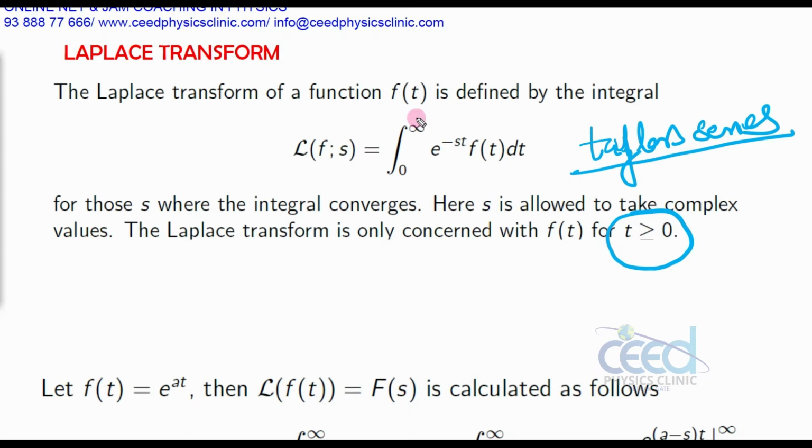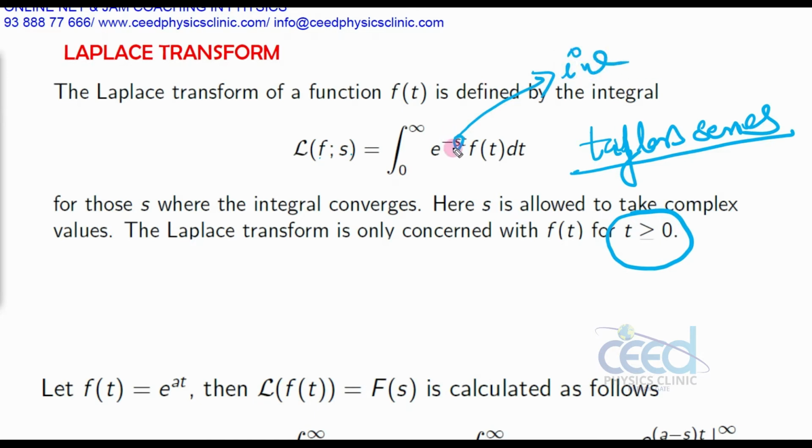And also here this Laplace of f of t, Laplace f of s, is defined by integral 0 to infinity e raised to minus st f of t dt. So here instead of this i omega that we used in the Fourier transform, we have used s.